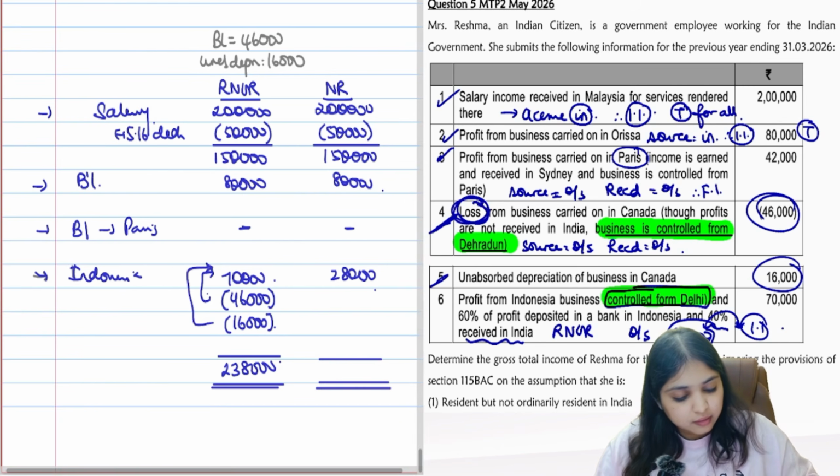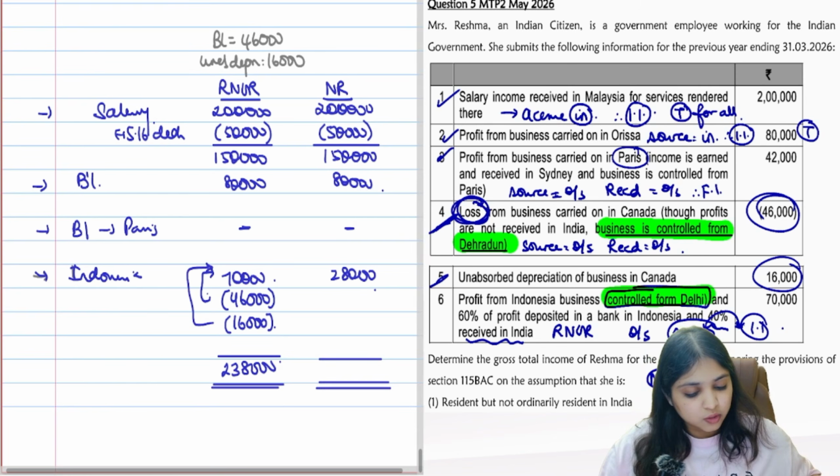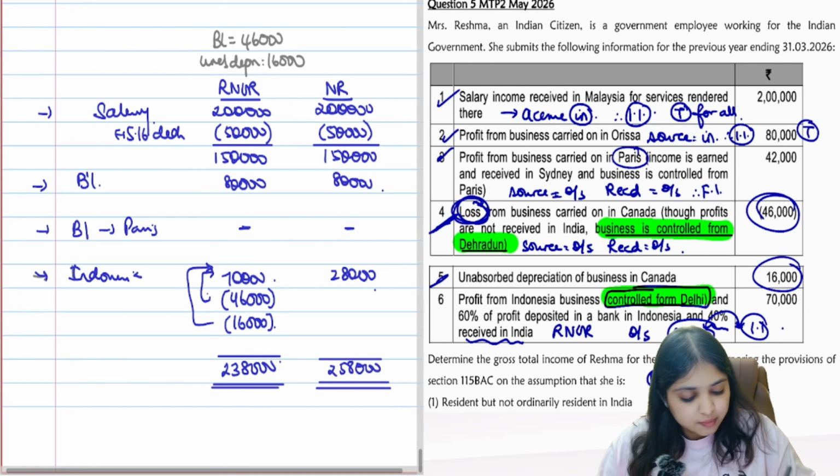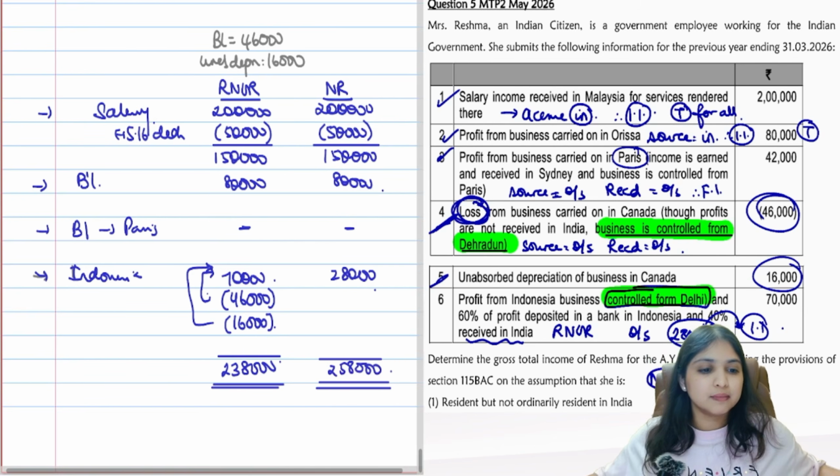For NR, the total income is 2,58,000. Please check whether your number and my number is matching.